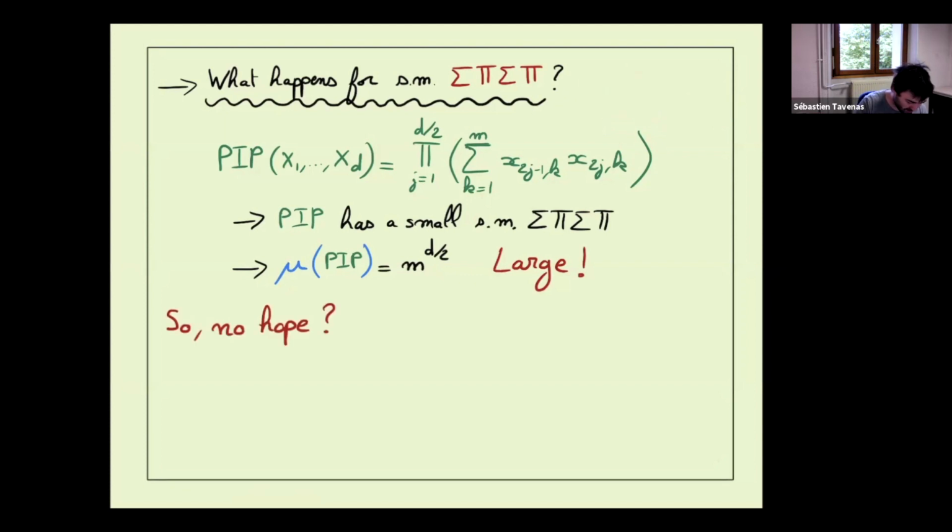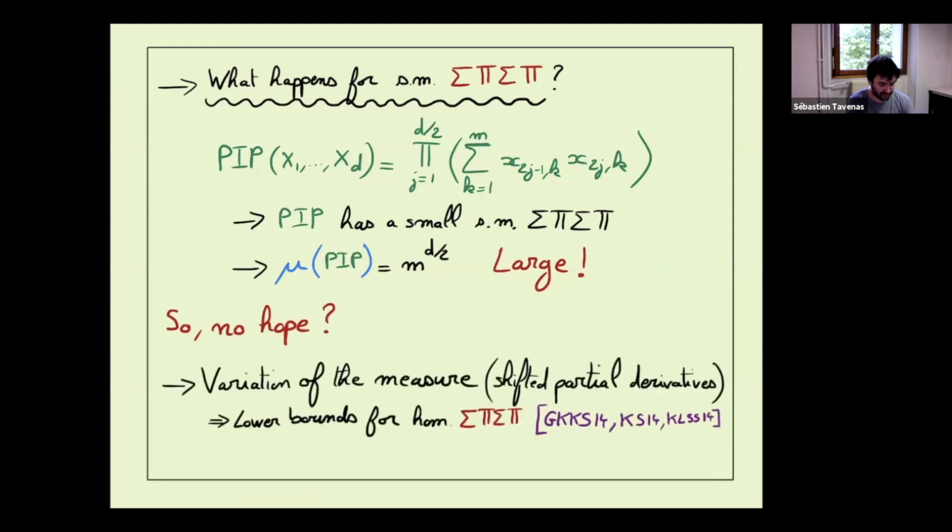So there's no hope. So the first thing which happened recently, in the last 10 years, is that there are a lot of works that suggest a variation of this measure, which appeared with a paper by Kayal and Gupta, Kayal. Instead of taking the partial derivative, we take the shifted partial derivative matrix, and they avoid this barrier.